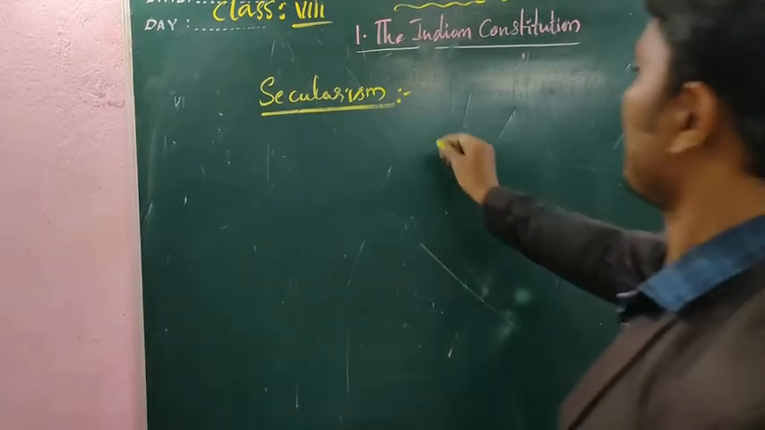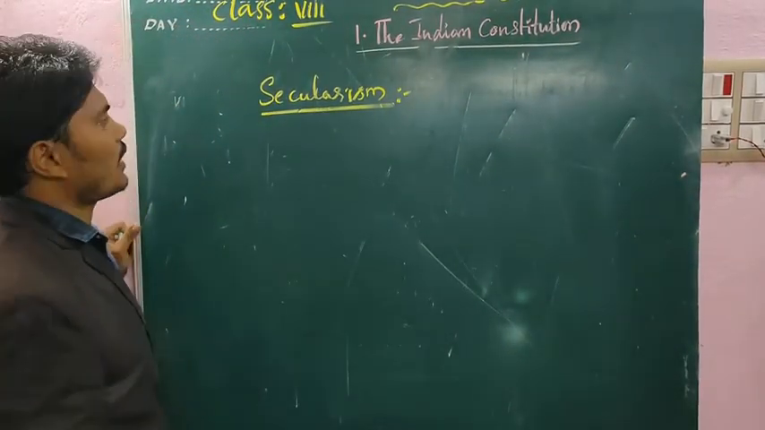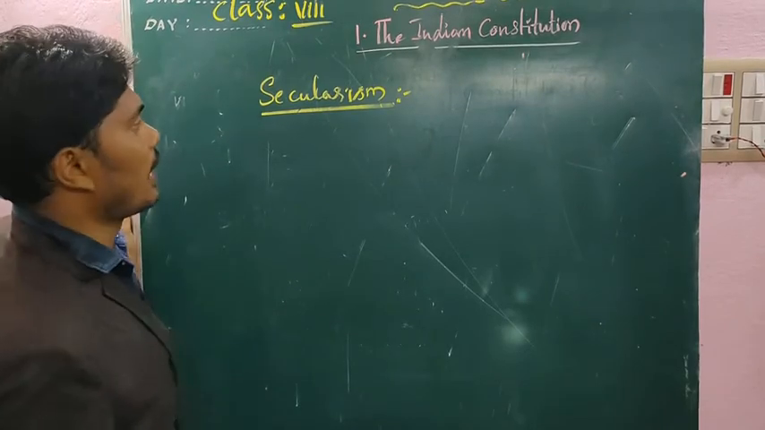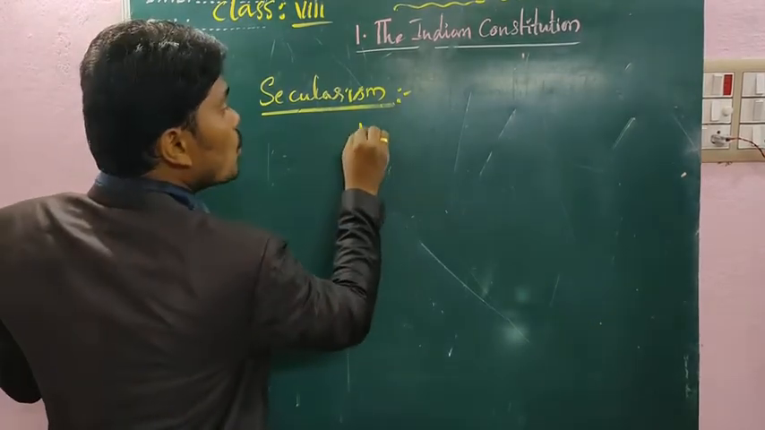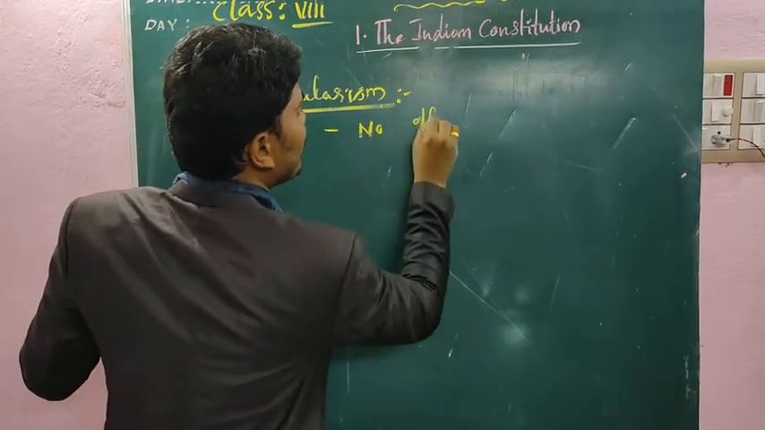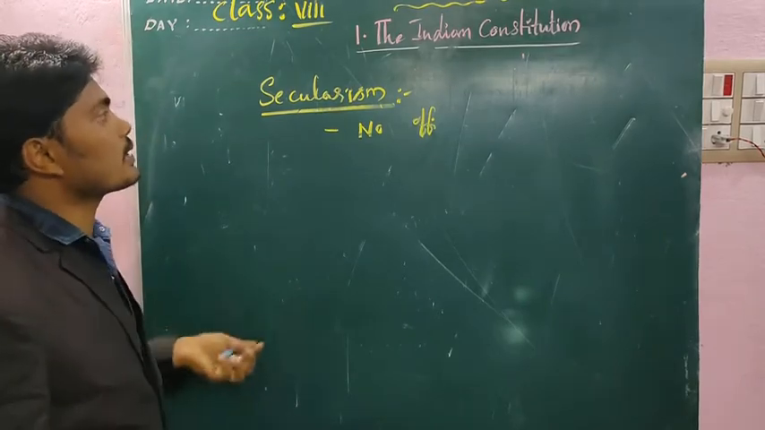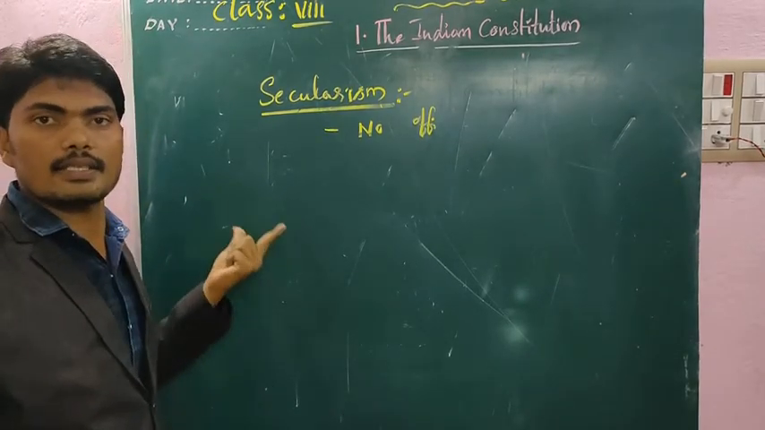Secularism, which is a religion matter. What is secularism? There is no official religion. As per secularism, what is another feature of the Indian Constitution? India is a secular country. How do you say that? India is secular.